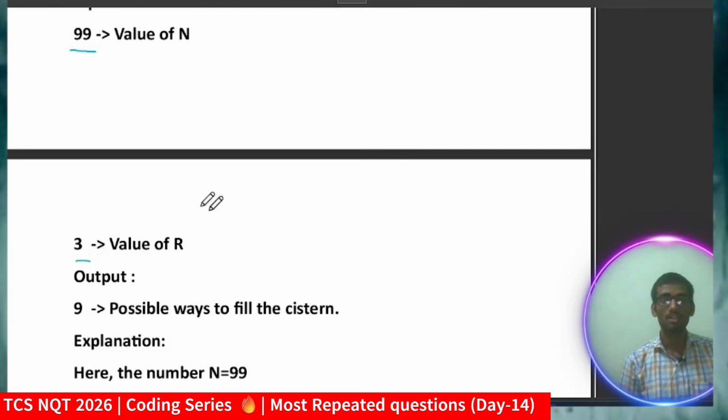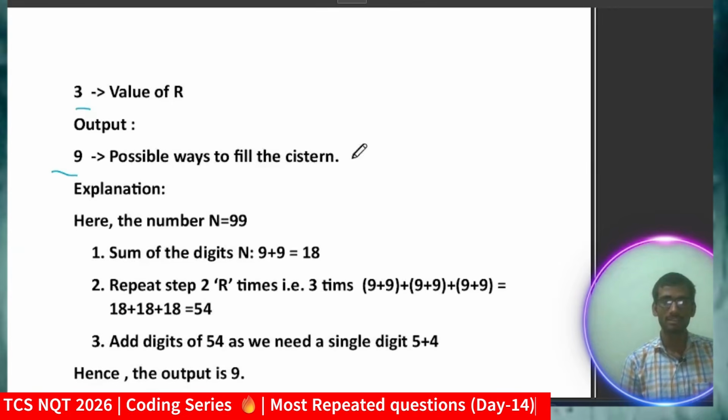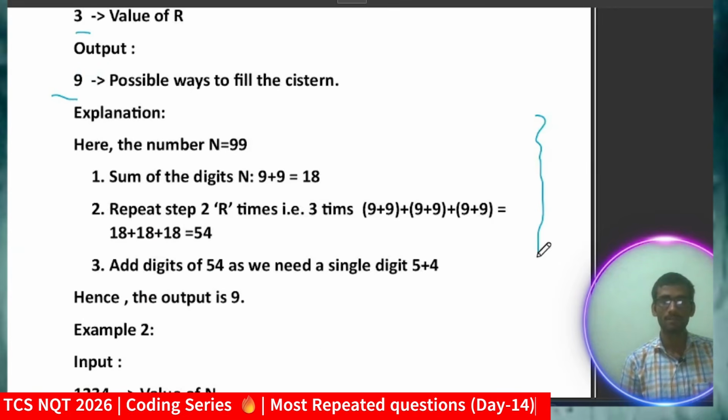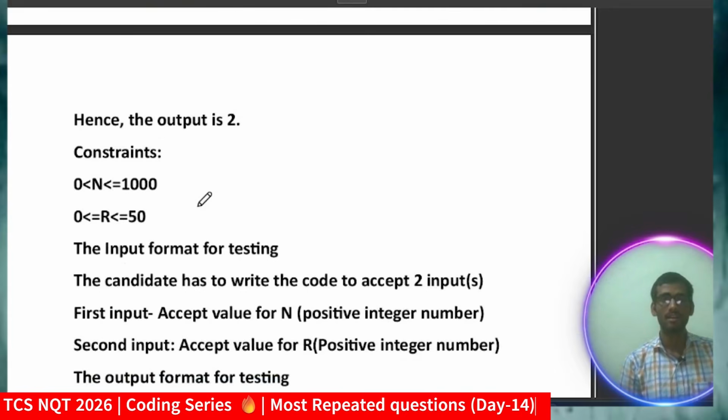So the answer is 9. Why? Because this is the explanation. You can just go through it. I will also provide a description of why it is doing so. Okay, this question I have also discussed in a previous video, so this is just a homework question, I will say. This is a repeated question. Why am I knowingly giving you the repeated question? To see whether you grasp the logic or not. So those who have already gone through our video, I think you will clearly go through it.